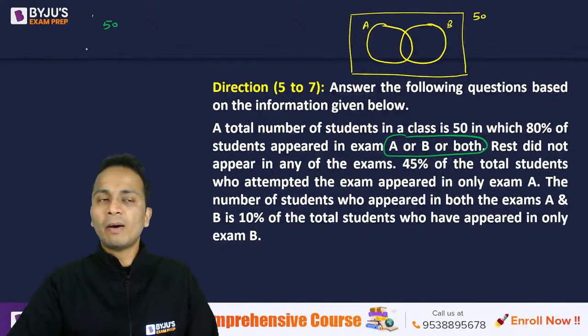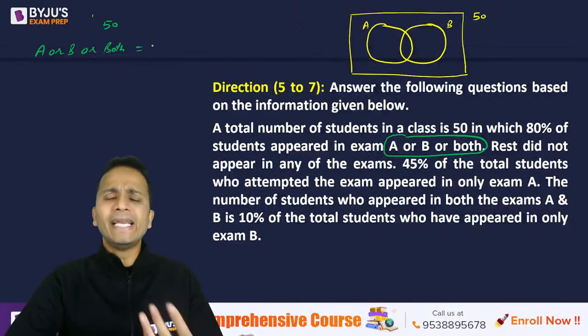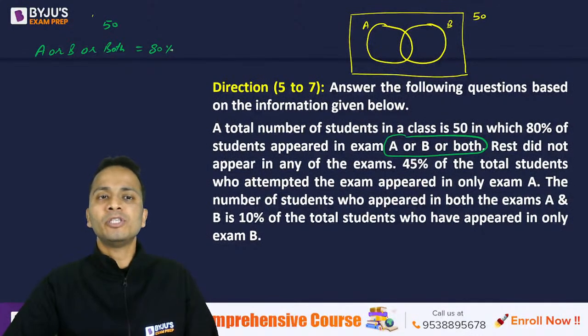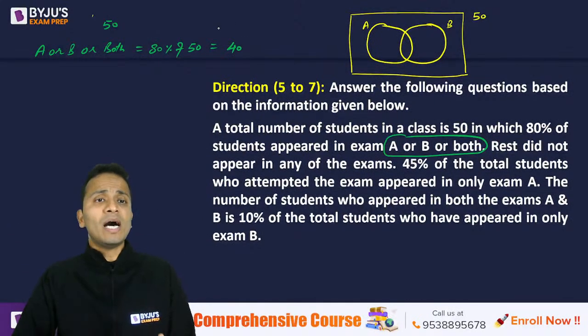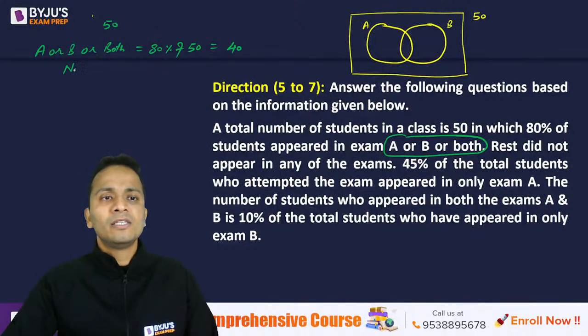Now, the students who have appeared in A or B or both is 80% of 50. So what is 80% of 50? Can you please write it? So this is 80% of 50, and that will come out to be 40 students. So 40 students will appear for either of these examinations. So I can say that the number of students who will appear for none of these examinations will be 50 minus 40, that is 10.